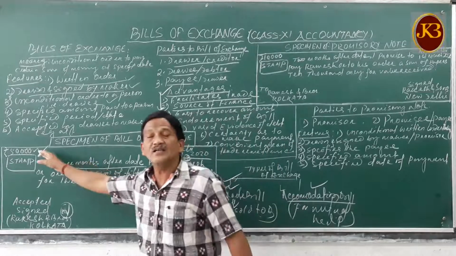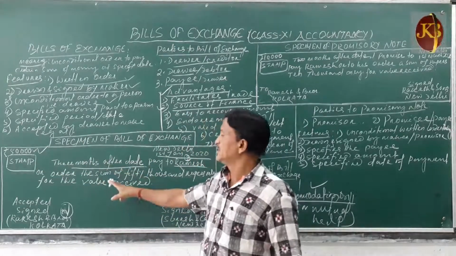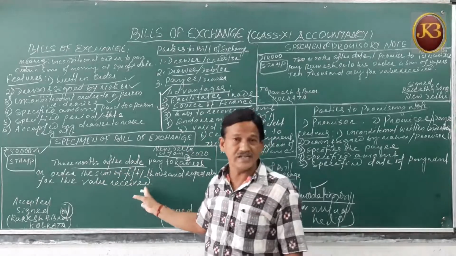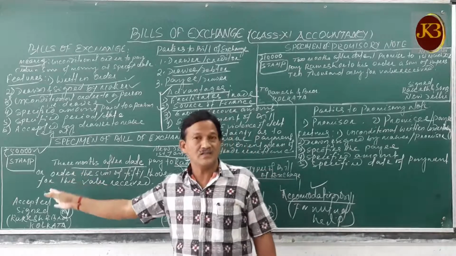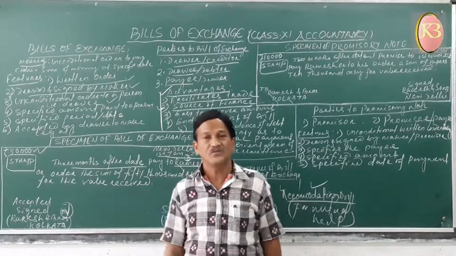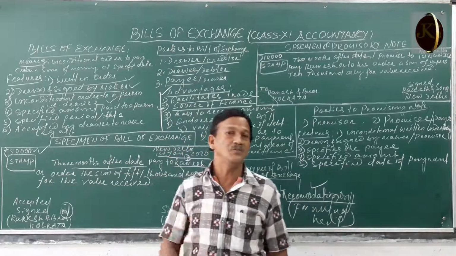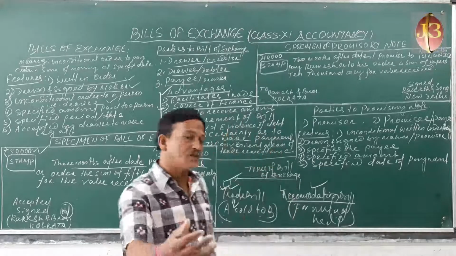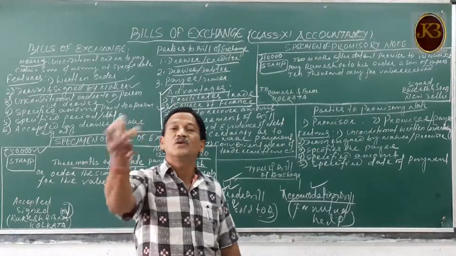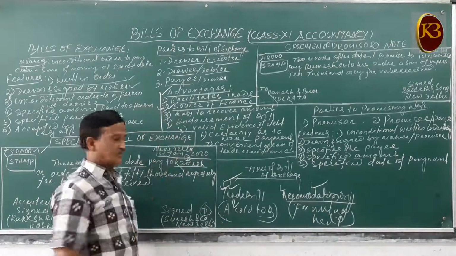That means on 50,000 they will calculate the market rate of interest and deduct it for that period for which they grant you credit. For that period they will deduct the discount, that is called interest charges, and the balance amount they will pay. So the interest charges is 1,000, so the rest 49,000 they will pay you immediately. This 49,000 helps you for finance, for doing further transactions. Okay, so this is called source of finance.